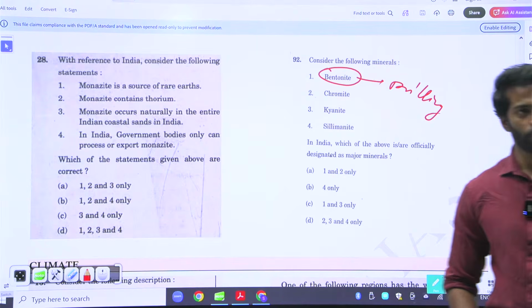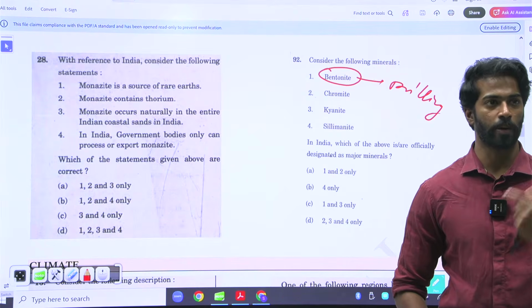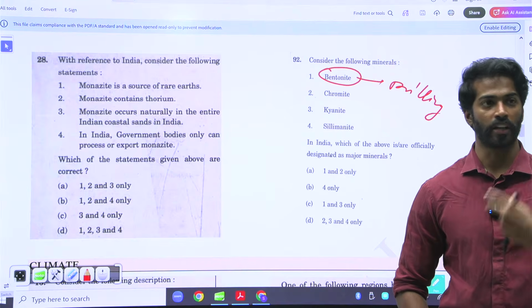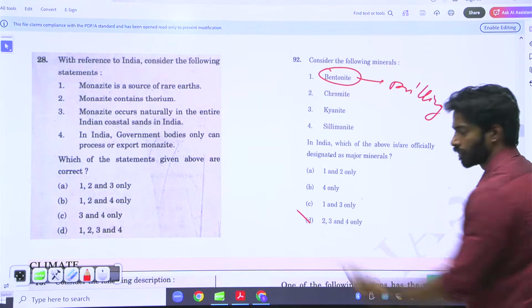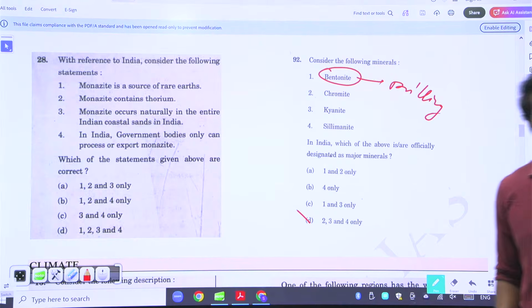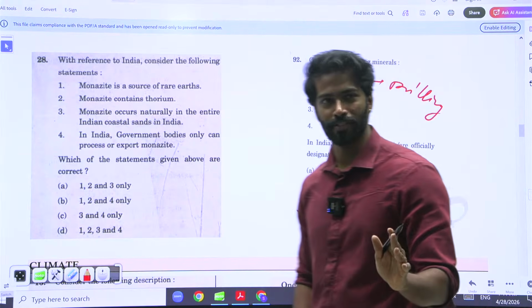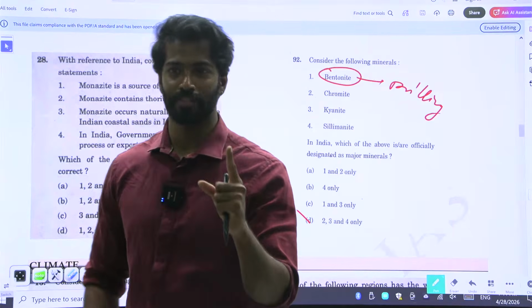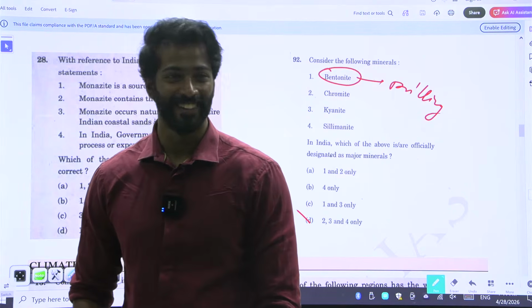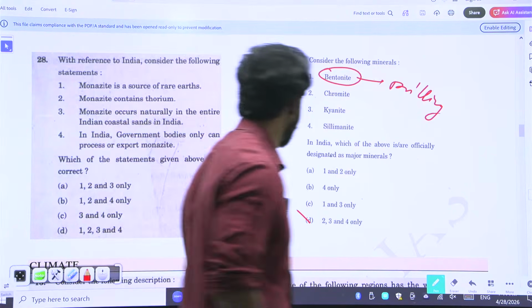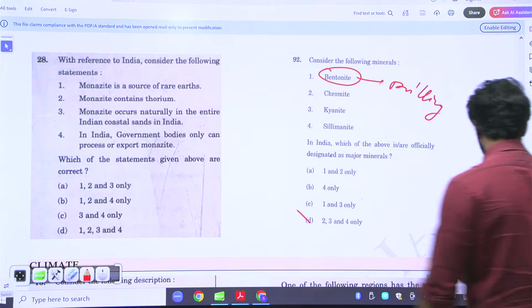So you need to have that particular idea that bentonite is used for drilling and other aspects. Otherwise, you'll not be able to arrive at an answer. And I would highly suggest do not guess in the exam, because if you guess once, it will take 1 year for you to guess again. Do not guess. So the answer is D here.